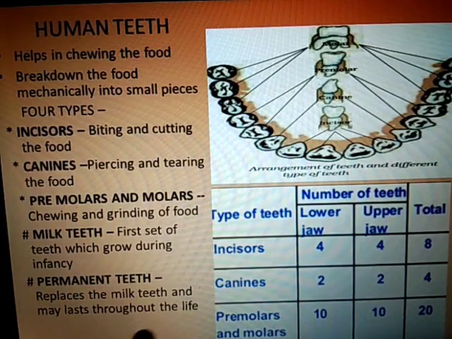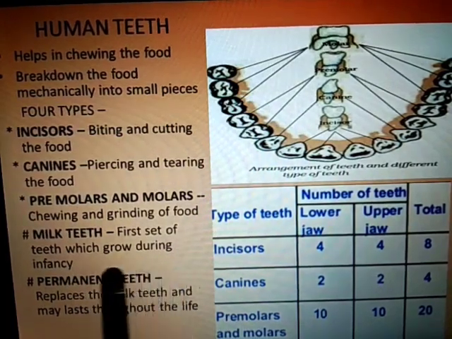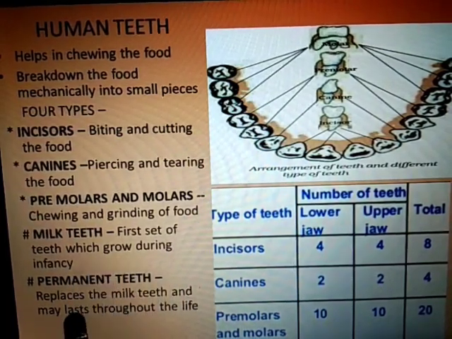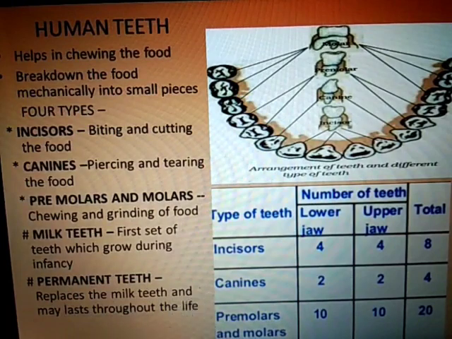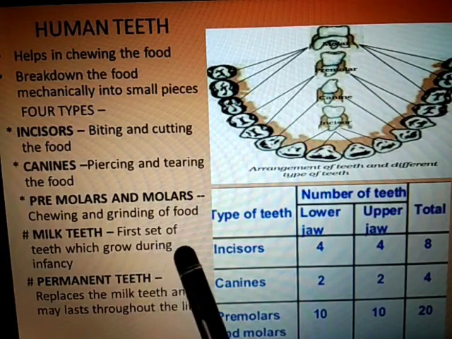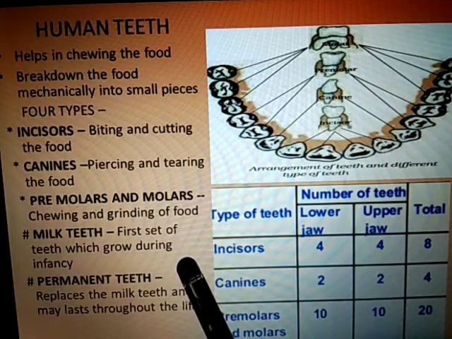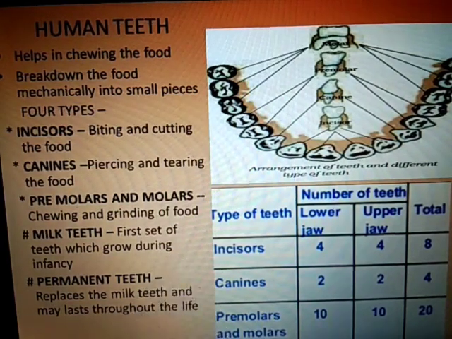Is it okay? An adult has 32 teeth. Clear? Then the milk teeth will fall at around the age of 10, and permanent teeth will take their place at the age of 10 to 11. Is it okay? And milk teeth number 20. Not more than 20 milk teeth are there in a child.